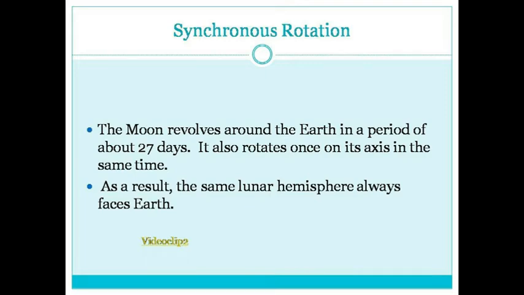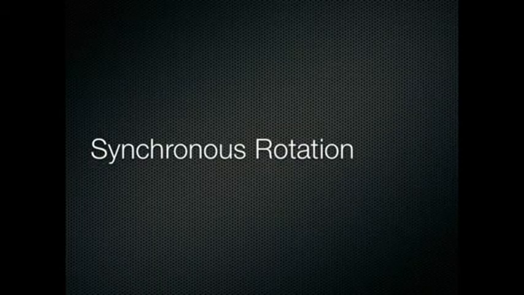The answer to this question is that the time taken by the moon to rotate about its axis is the same as the time taken by the moon to revolve around the Earth. That is, the moon's axial rotation period is the same as its period of revolution around the Earth. This type of rotation is called synchronous rotation. Now we could see the video clip of synchronous rotation.